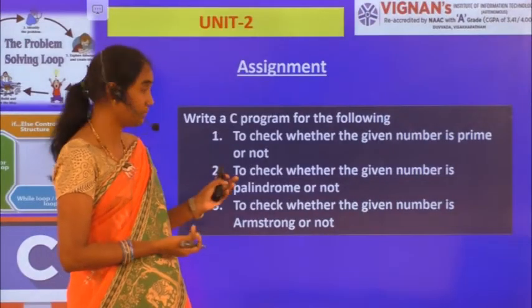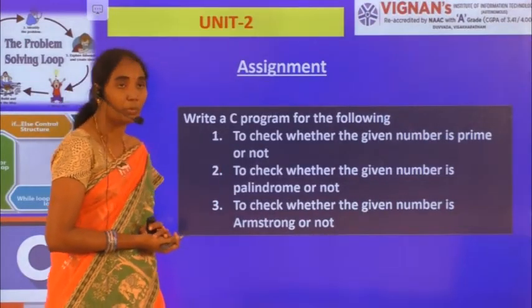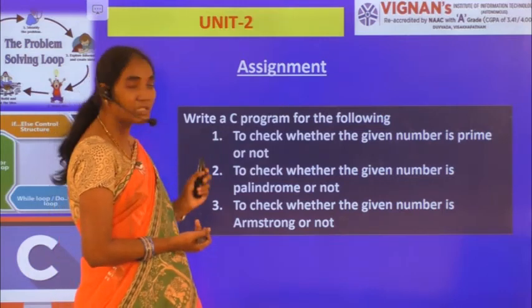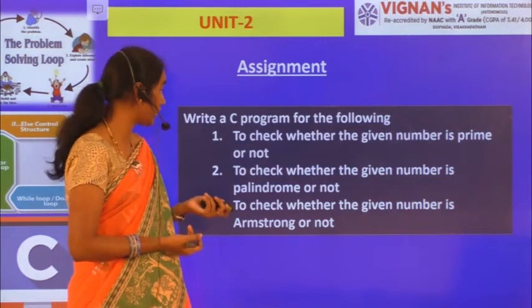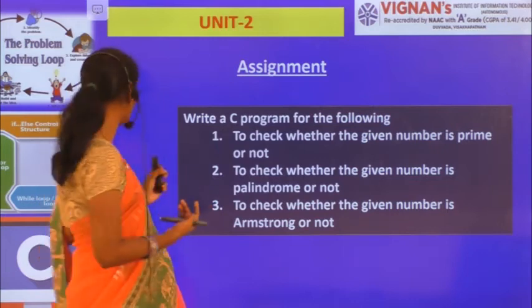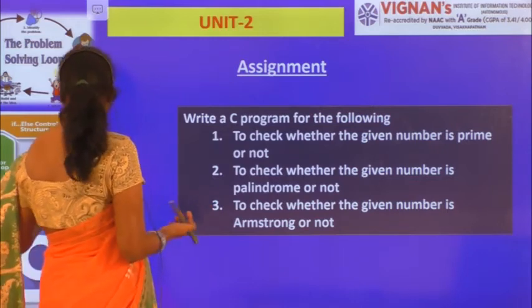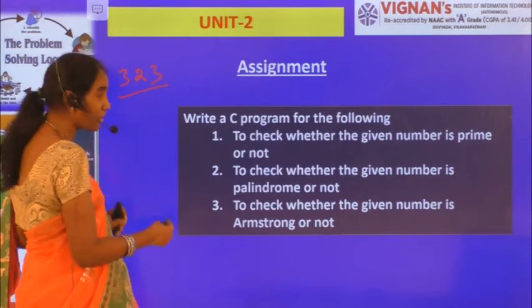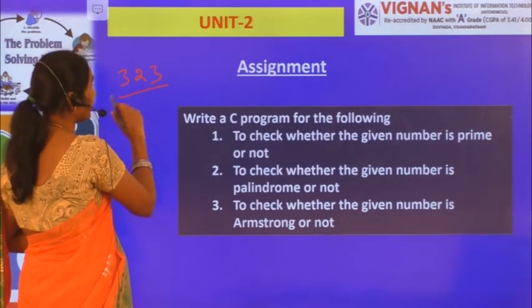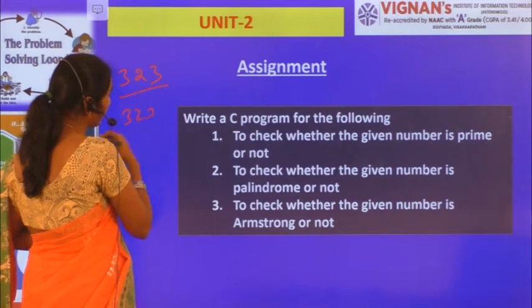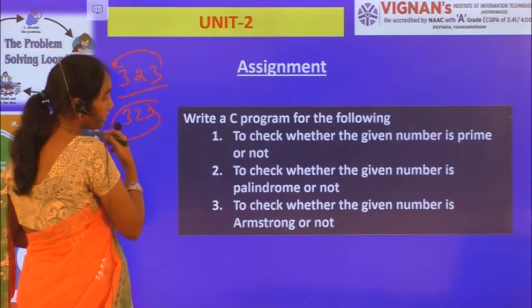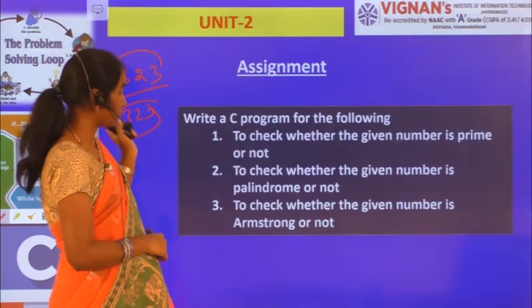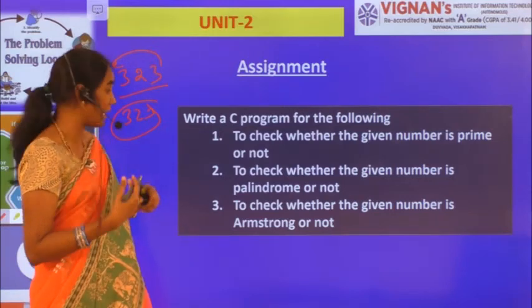And this is the assignment, my dear students. Write a C program to check whether the given number is prime or not, and to check whether the given number is palindrome or not. Palindrome means, let us consider 323 is a palindrome number. Why? Because if you reverse the given number, you are getting the same number. So this is a palindrome number. Likewise, you need to check whether the given number is palindrome or not.